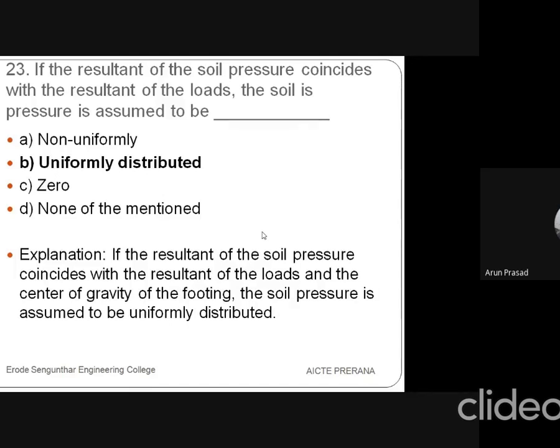If the resultant of the soil pressure coincides with the resultant of the loads and the center of gravity of the footing, the soil pressure is to be uniformly distributed. So there are various types of loads, isn't it? One is concentrated load, another one is uniformly distributed load, and then third one is uniformly varying load. We will not go for the uniformly varying load. We will concentrate only on two loads, that is concentrated load or point load, or else uniformly distributed load.